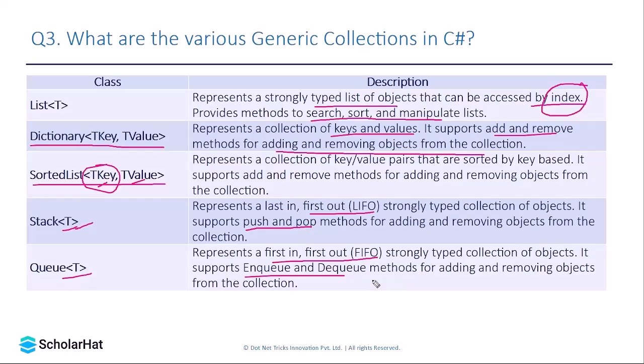The difference between those collections and these collections is that these are generic collections. While a stack or queue can insert any value inside it, a list or a stack of generic or a queue of generic can only have a single data type. In an interview, a question can be asked like, what is the difference between array list and list? You can simply say that an array list is not type safe and can have any values, while the list is type safe.